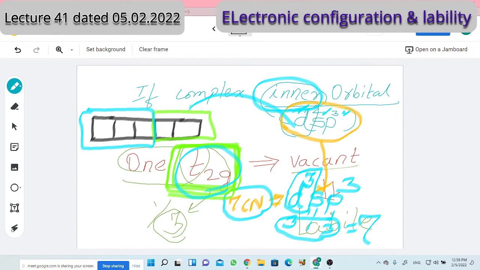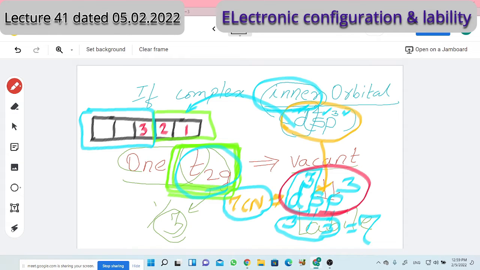So these d orbitals are used for hybridization. But when an intermediate has to occur, an associative mechanism occurs and a 7 coordinate intermediate forms. At that time we want d3sp3 as the hybridization. d3sp3, remember carefully. So d3, it is 1, it is 2.